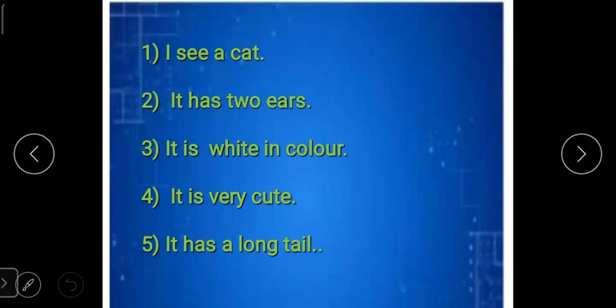Okay, students, have you understood what we have learned in module number 1 and module number 2? Okay, students, with this, we complete our revision of module number 1 and module number 2. Okay, students, that's all for today, students.